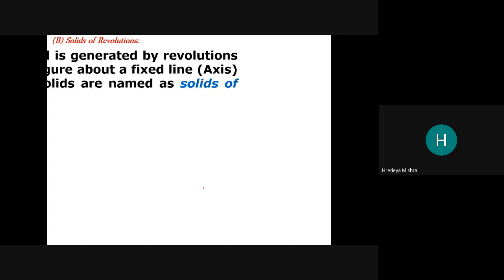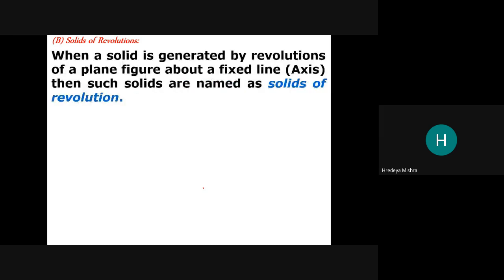Now solid of revolution, part B. See, when a solid is generated by the revolution of a plane figure about a fixed line called the axis, then such solids are named solids of revolution.